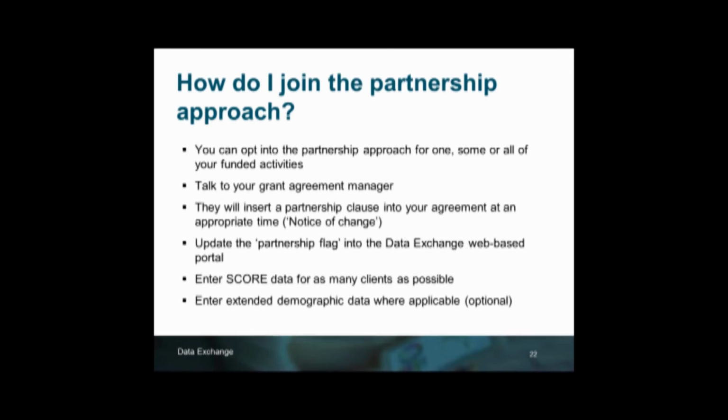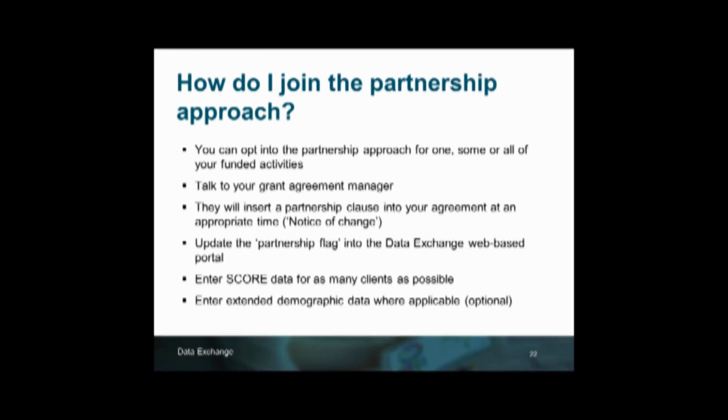Now what will happen is they will insert a partnership clause into your current grant agreement. It'll be a notice of change. However, they won't actually send you out that grant agreement straight away. To reduce red tape for everyone, your grant agreement manager may wait until the agreement needs to be varied for another reason. So for example, additional activities or extensions, etc. However, you can start collecting and submitting the partnership approach data straight away, and you don't need to wait for that variation because that can even happen just by email.